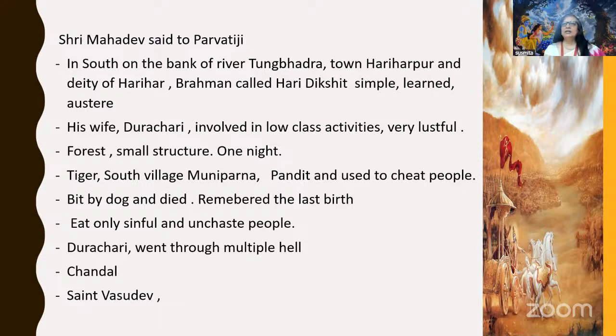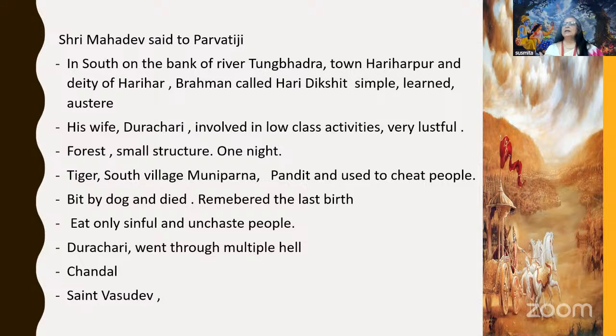She was getting very impatient, and she started shouting loudly. A tiger which was nearby heard her and came to attack her. When she saw the tiger in front of her, she still said, why do you want to kill me? The tiger, because he could remember his previous birth, said, okay, I will tell you who I am, and why I am doing this to you. So now the tiger narrates his story to Durachari.